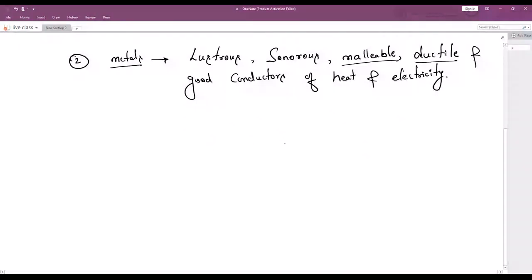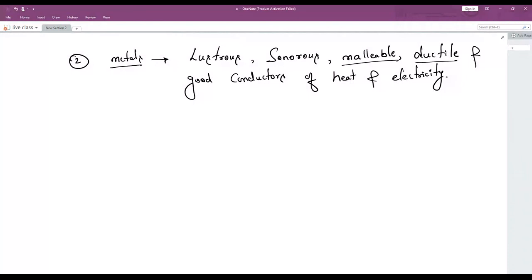So this is an important property because in the exam they have already asked a question related to this. Understood? Malleable means you can hammer them or press them. Understood? This is called malleable. Did you understand what malleable means? Malleable is that we can hammer them, we beat that, we forge that, by using some external force. That is called malleable.